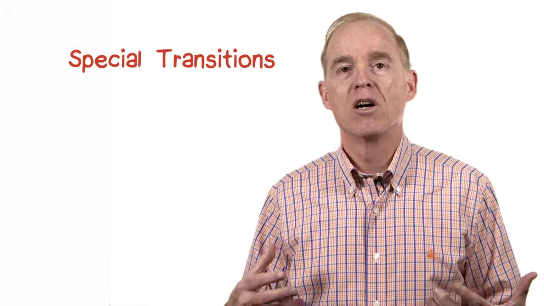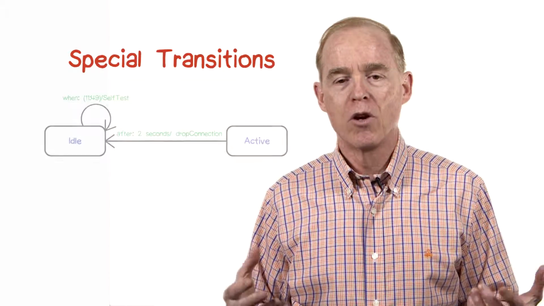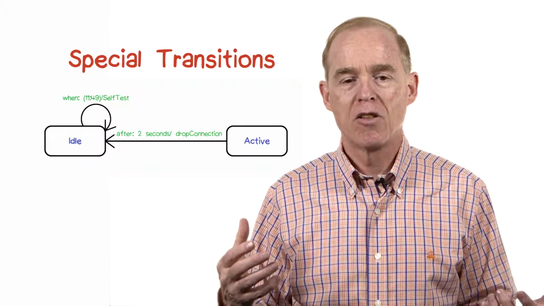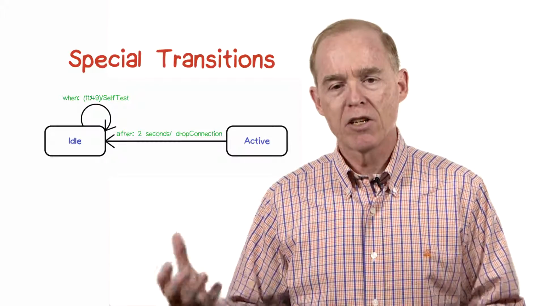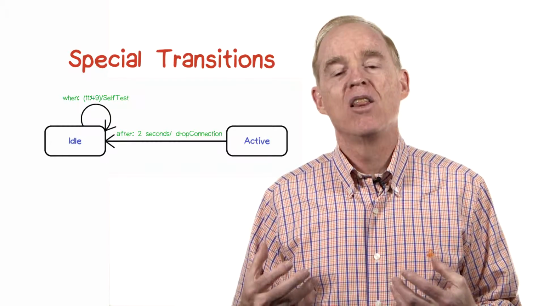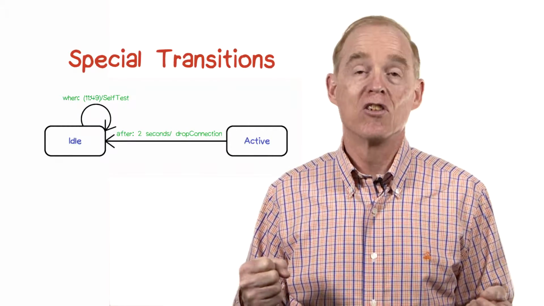UML supports a couple of special transitions that you can take advantage of, each indicated by a keyword. So here's a two-state machine. The transition from the active state to the idle state is labeled "after 2 seconds". So you can assume that there's a timer here: if you're in the active state, 2 seconds later, you'll make the transition to the idle state.